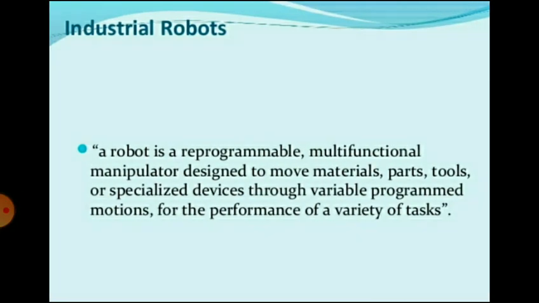A robot is a reprogrammable multifunctional manipulator designed to move materials, parts, tools or specialized devices through variable programmed motions for the performance of a variety of tasks.